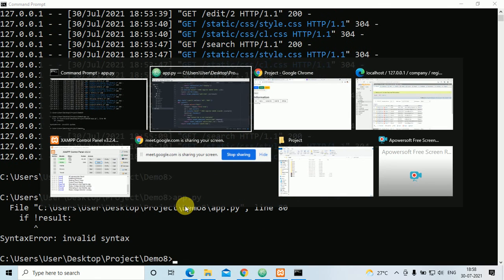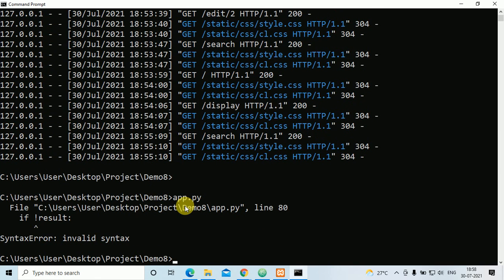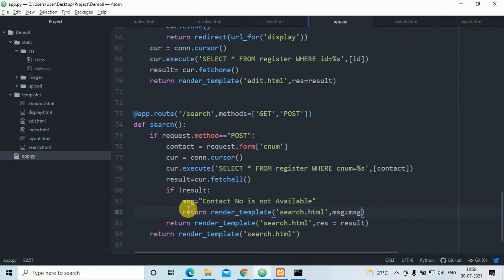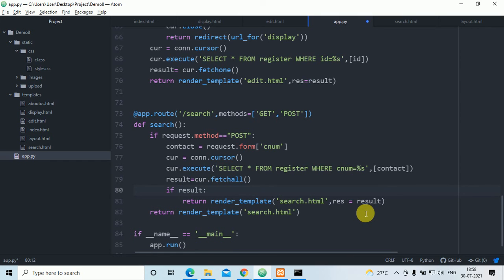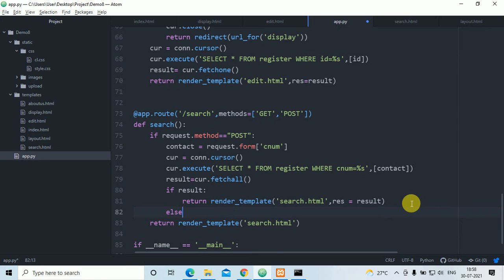First I'll execute it. For that, what happens? If result is true, then only it will execute. If result is false, it is true, else.